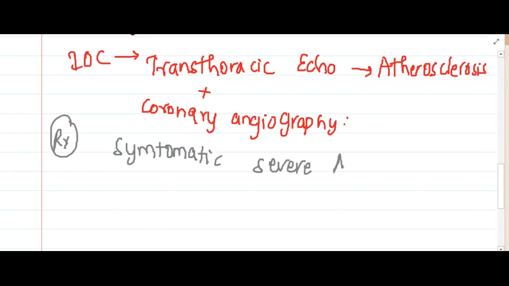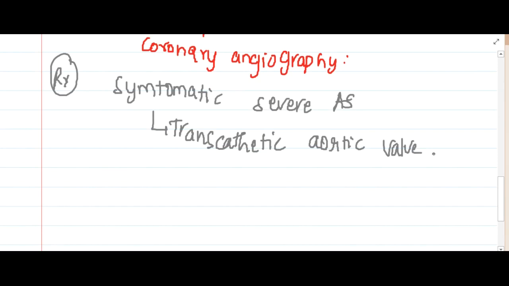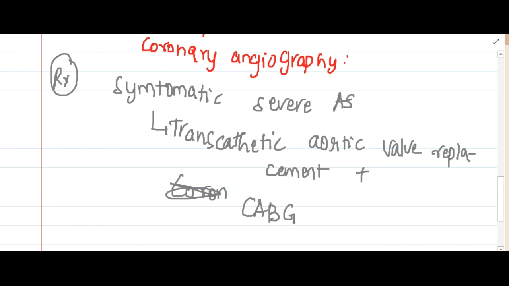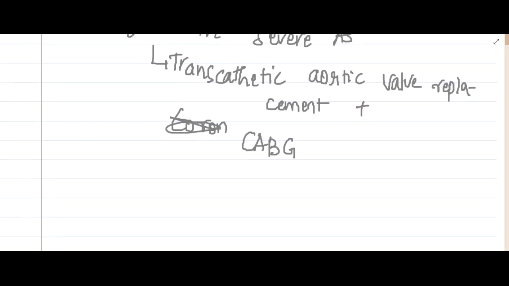In such cases, we should do transcatheter aortic valve replacement, and along with that we should do coronary artery bypass grafting. This is for symptomatic patients: you will have to do valve replacement and coronary artery bypass grafting.